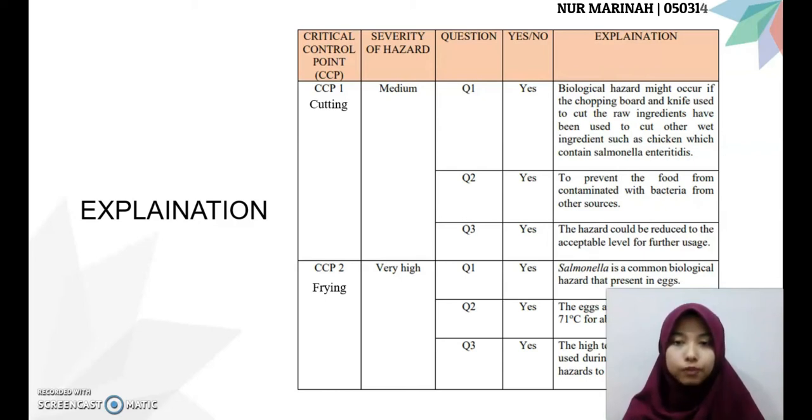Second CCP is frying. Salmonella is a common biological hazard that is present in egg. So, the eggs are cooked at high temperature. The high temperature and duration used during frying can reduce the hazard to an acceptable level.